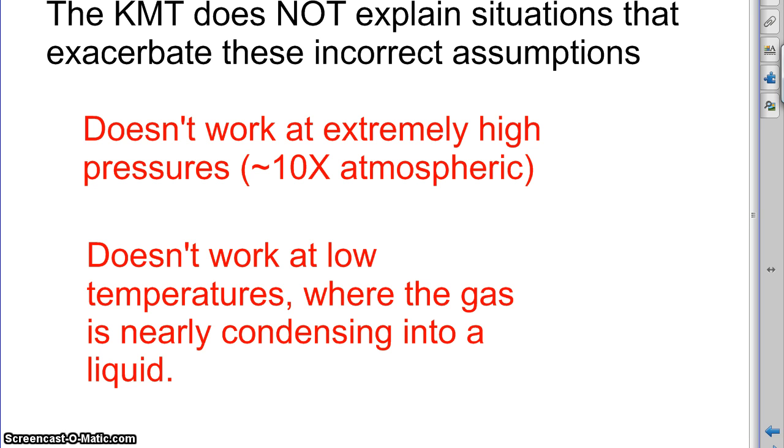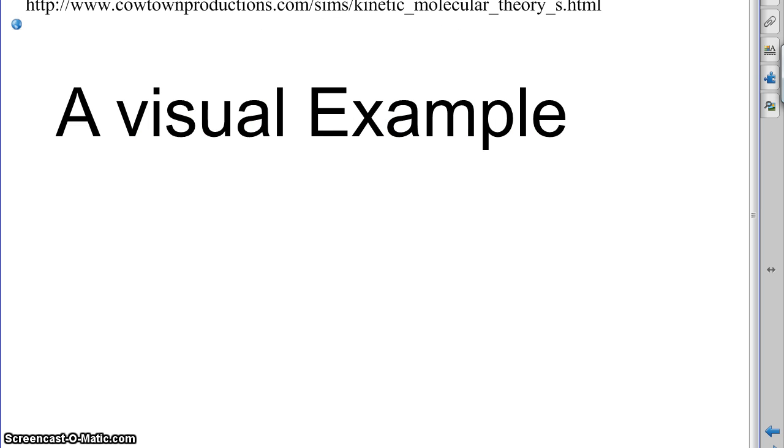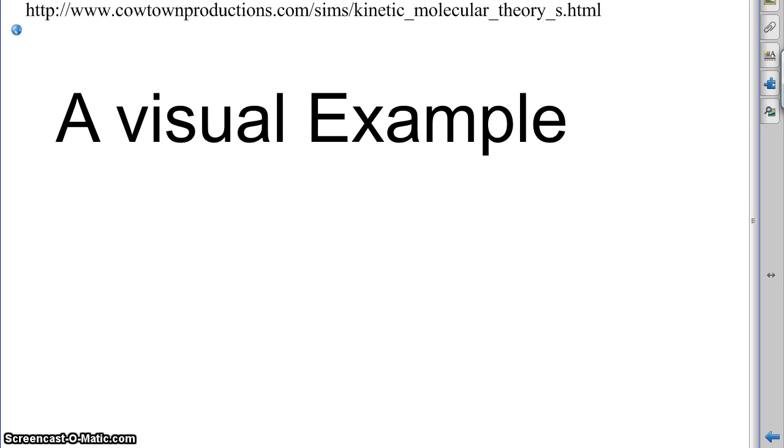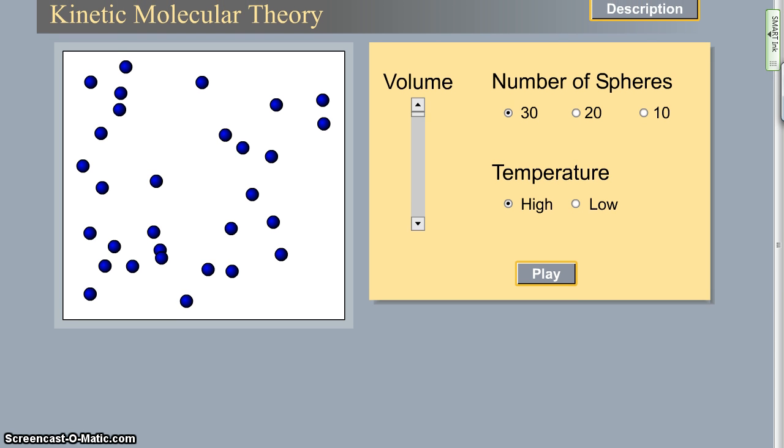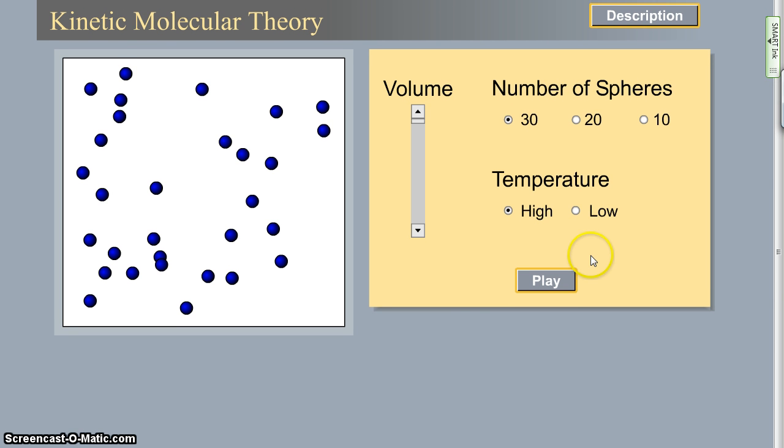So that's that. As we go through the kinetic molecular theory, we're going to refer constantly to this visual example. It's a website. You can write down the URL there. I'm going to click in here and it's going to open up this window. This is the kinetic molecular theory of gases applet that was listed at that site.